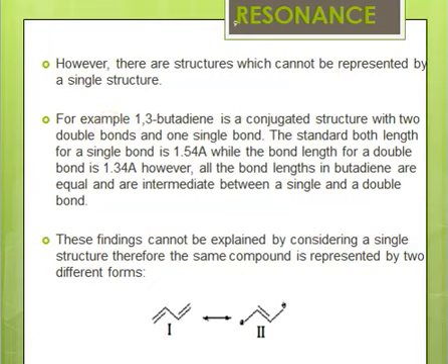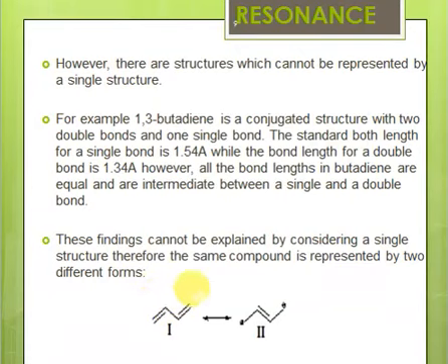For example, we'll take the example of butadiene, the simplest conjugated system. You can see that here we have one single bond and two double bonds. The standard bond length for a single bond is 1.5 Angstrom, while for a double bond it is 1.3 Angstrom. But in the case of butadiene, the problem is that all of these bond lengths are equal. So this double bond, this single bond, and this double bond.